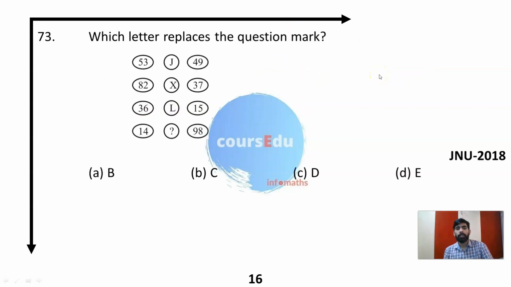Next question is, which letter replaces the question mark? Again, it's up to you to find a logic if you can. Otherwise, these missing number questions, each and every question is like a great puzzle for you. Many of them are wrong, and they will give you grace marks on that. If you tell them which way it is done, they will give you grace marks easily.